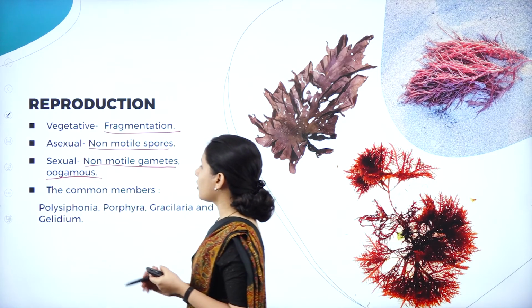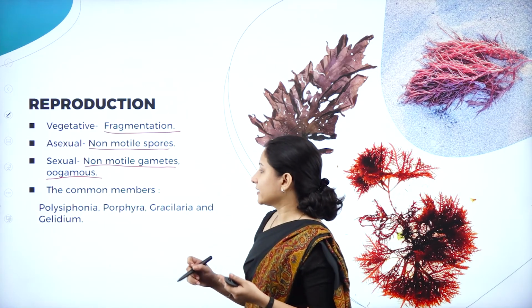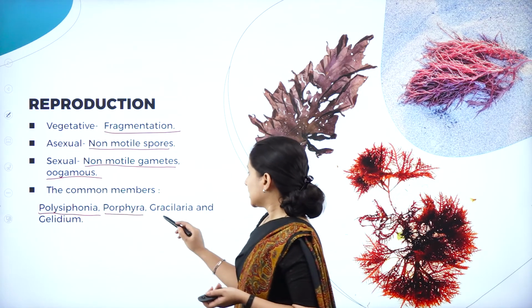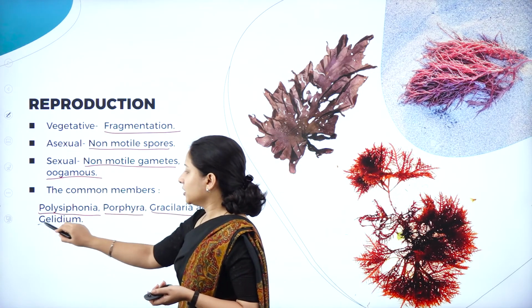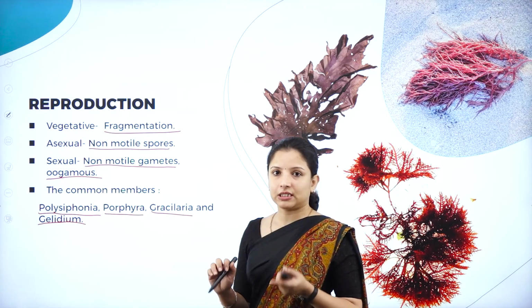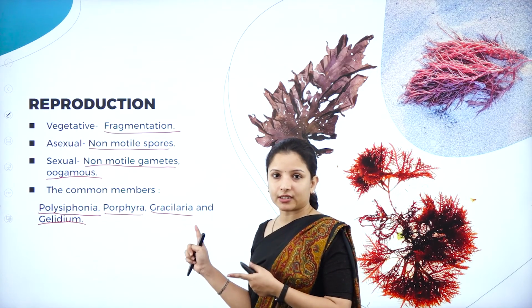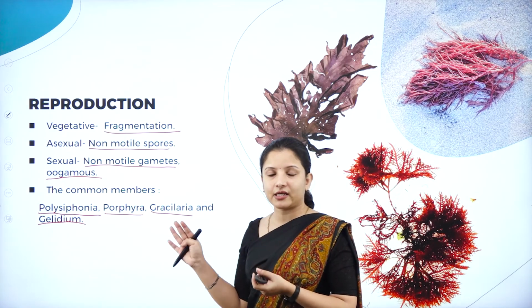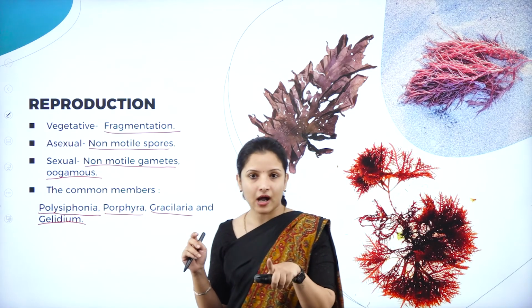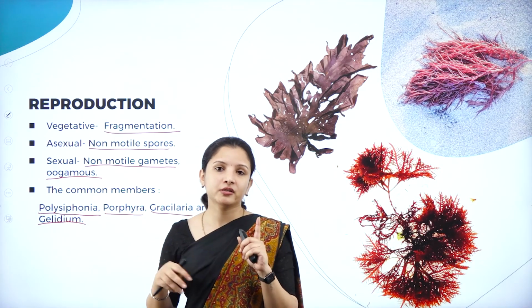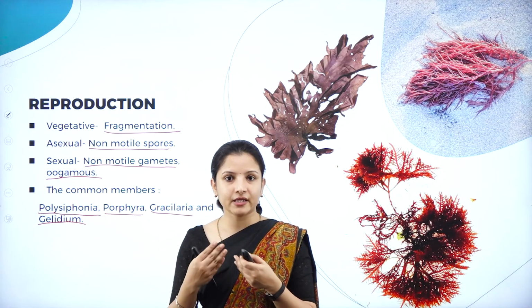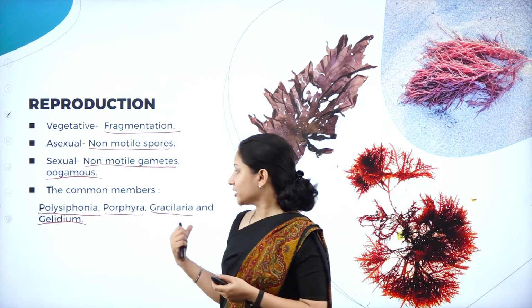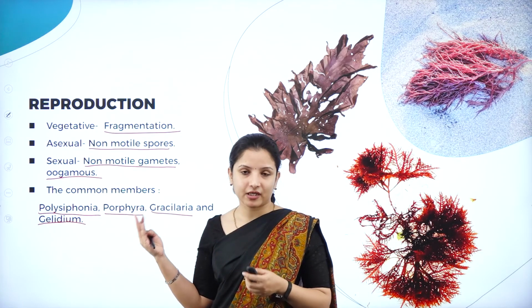And next, the most common members of red algae are Polysiphonia, then Porphyra, Gracilaria and Gelidium. You might have heard previously in the earlier session about Gracilaria and Gelidium. They are the most common ones, and they are usually used in making agar, which is used in food preparation as a solidifying agent, that is, a gel, if you need to prepare jellies and all that.